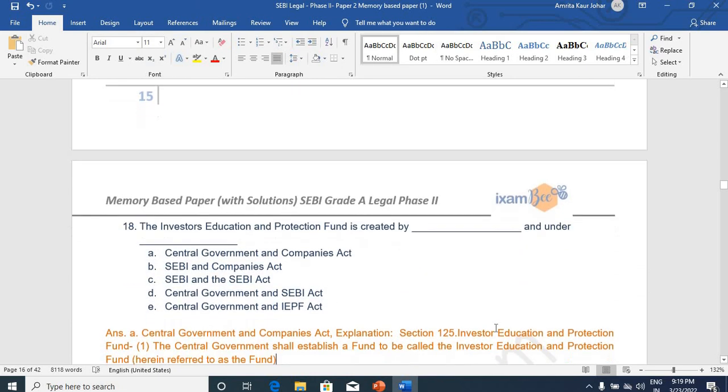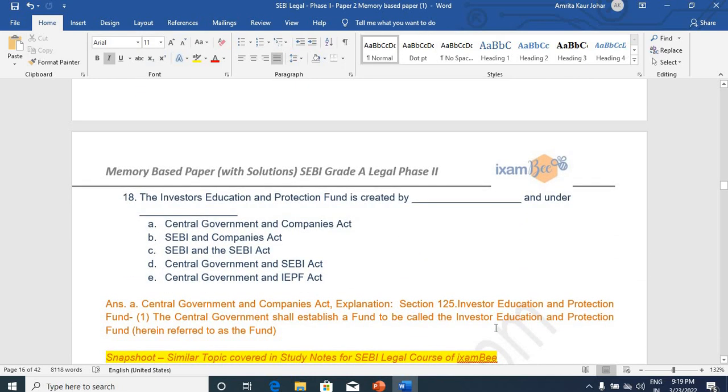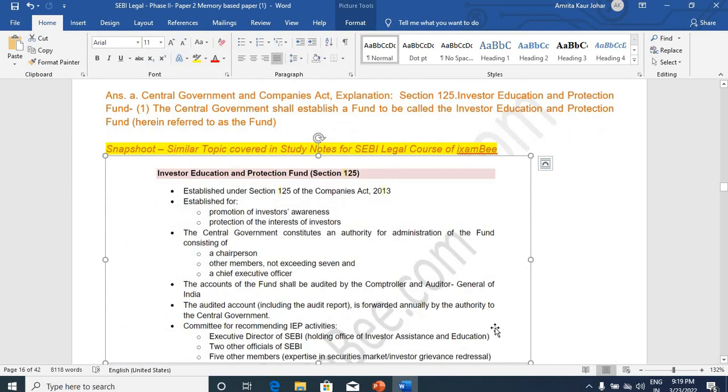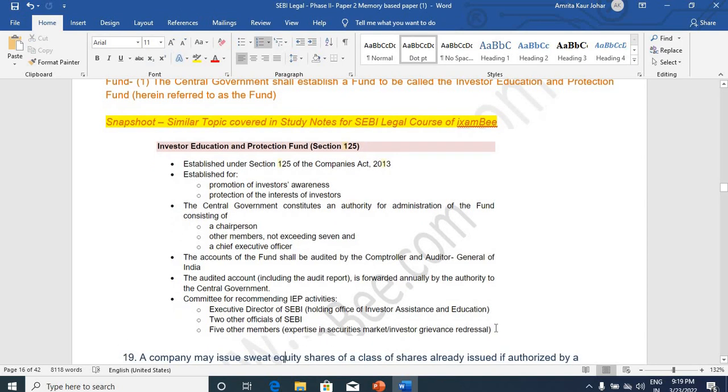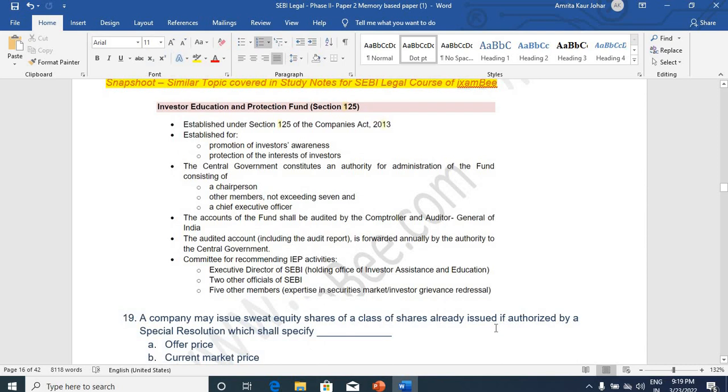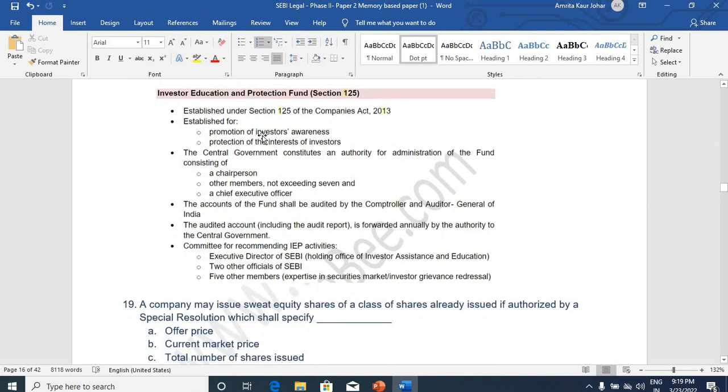Investors Education Protection Fund is created by dash under dash. It is created by the Central Government under the Companies Act. Section 125 is where this question was put up from, related to the Investor Education and Protection Fund. This was also similarly covered in study notes of ixamBee. You can see Investor Education and Protection Fund.